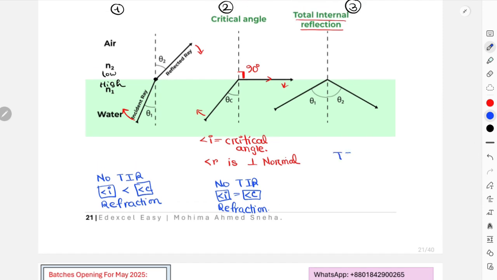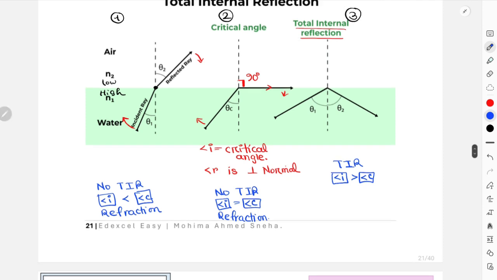Now we can see TIR, because the angle of incidence this time is greater than the critical angle. Okay, for total internal reflection to occur, the angle of incidence must be greater than the critical angle. These three statements are very important to understand, so I would highlight these things over here.